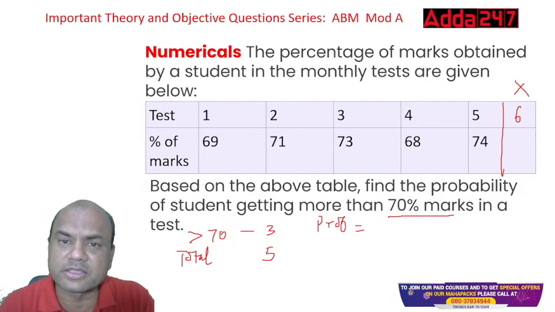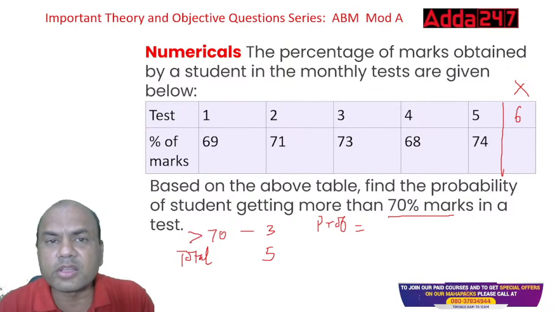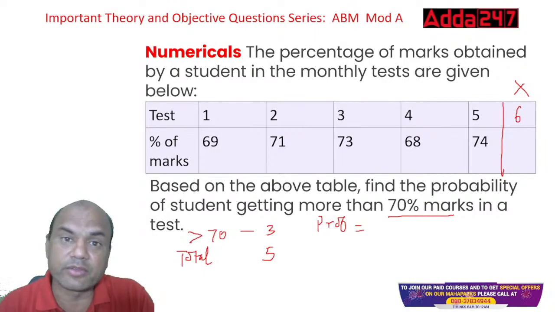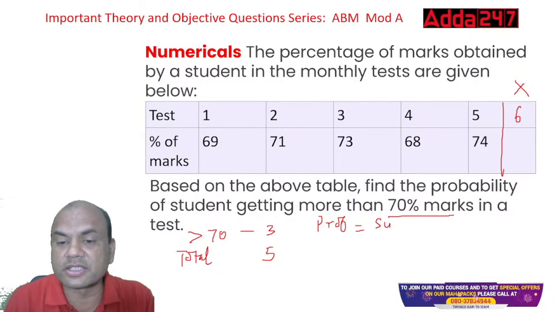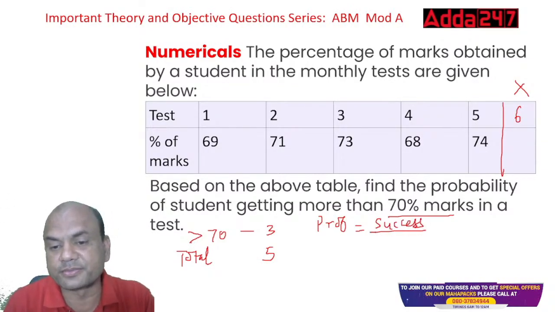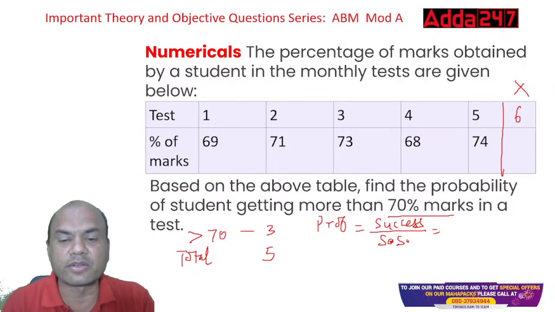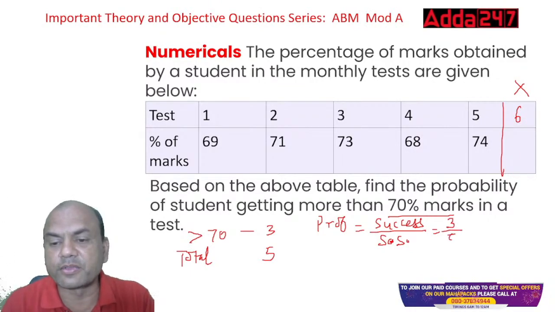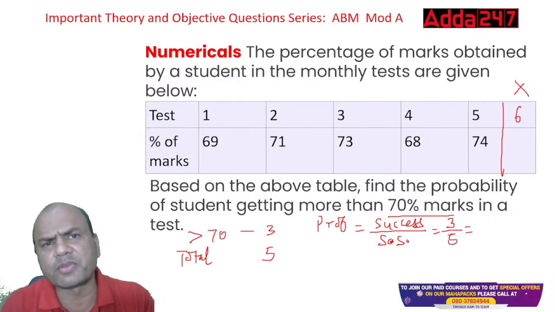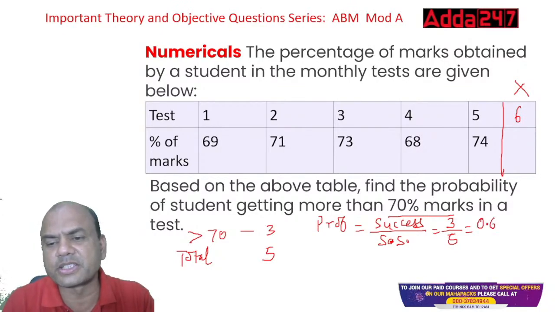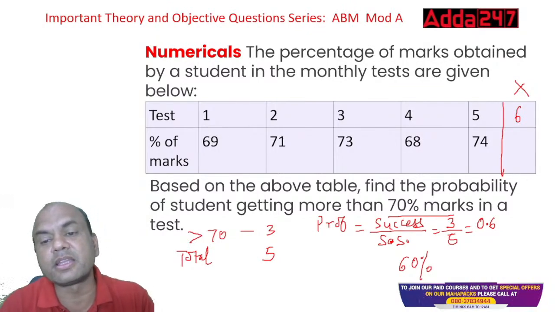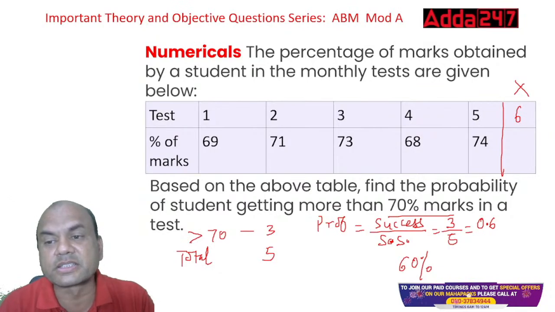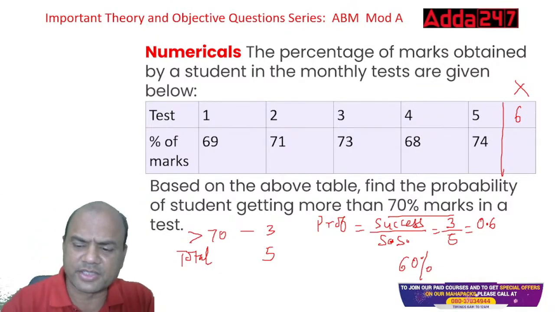You'll say, sir, this question is from probability. How come in this estimation chapter? Remember, all these questions are interlinked. They can be asked anywhere. Okay. So probability equals success upon sample space, right? Success is 3. Sample space is 5. So my answer will be 3 by 5 or 0.6, or 60%. So there is a 60% probability that the student will get more than 70 in test number 6. That is the answer, isn't it?